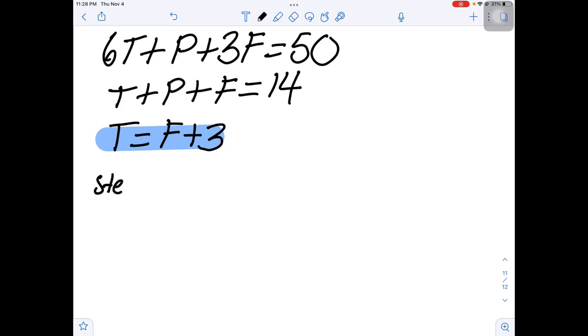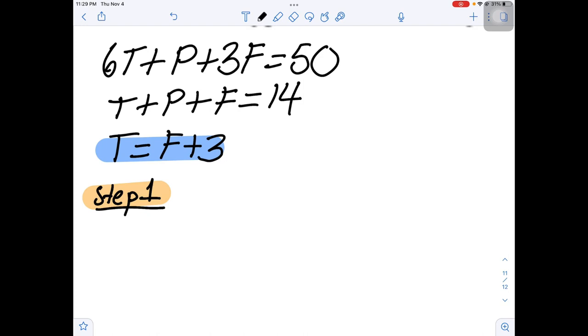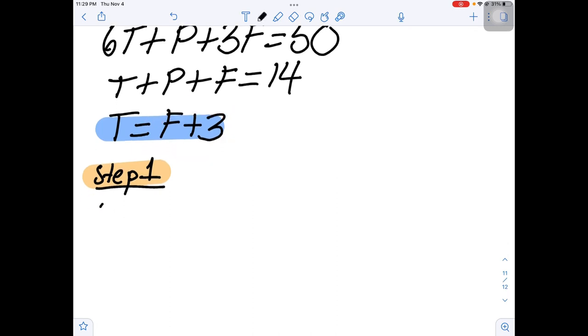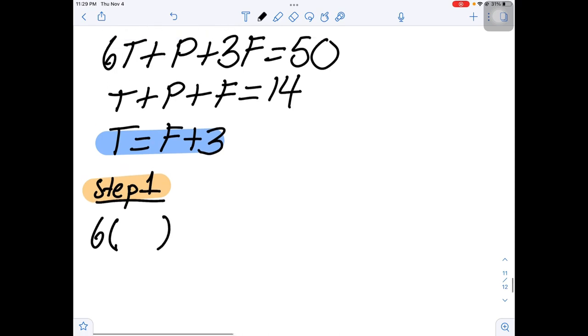So in step 1, okay, in step 1, I am going to copy my first equation, but like we said, wherever we see T in our first equation, we're going to replace with F plus 3. We're going to substitute. So 6 parentheses, right? I'm going to take out T, plus P plus 3F is equal to 50.